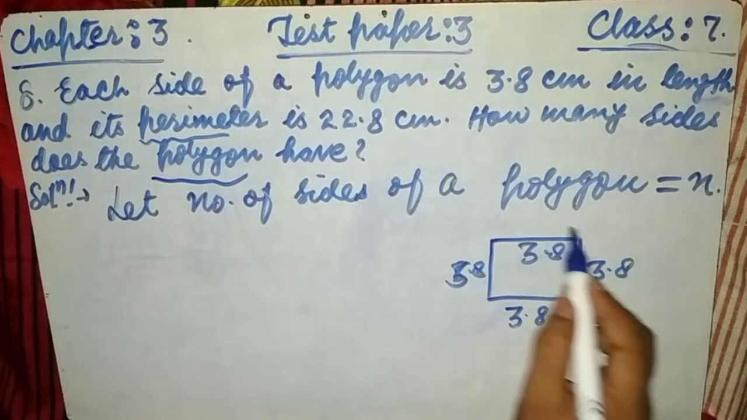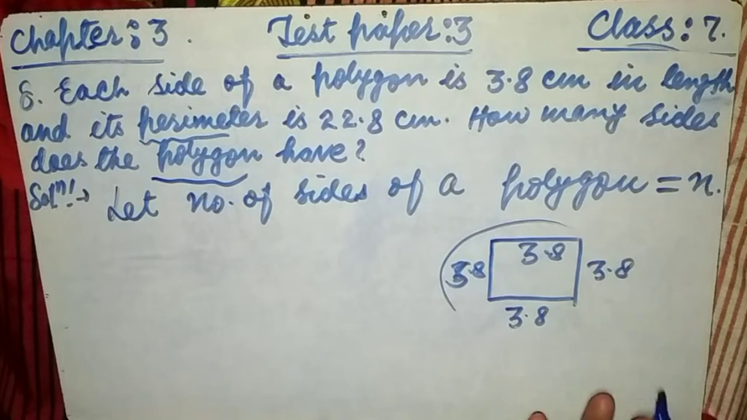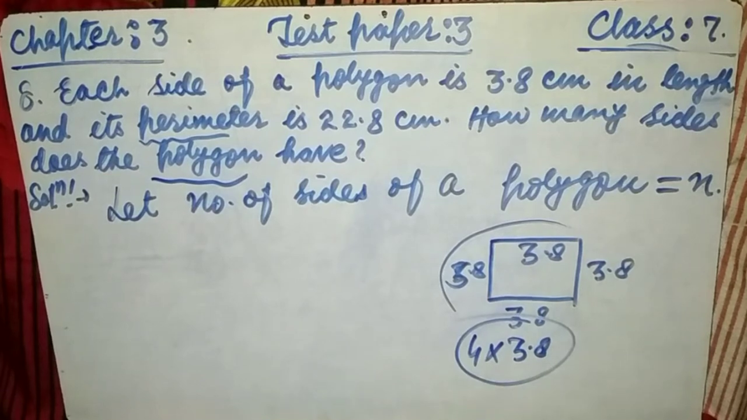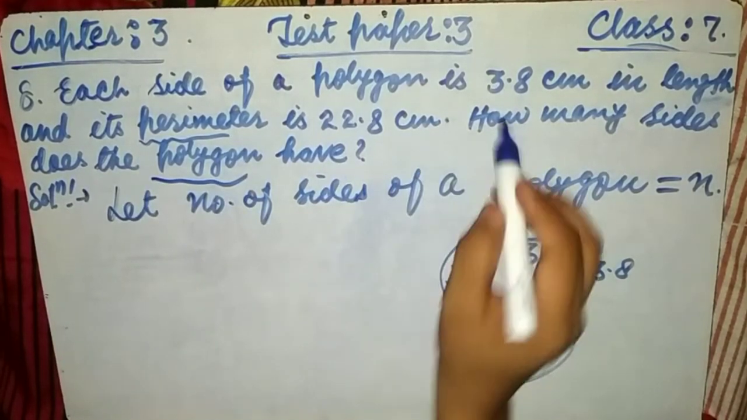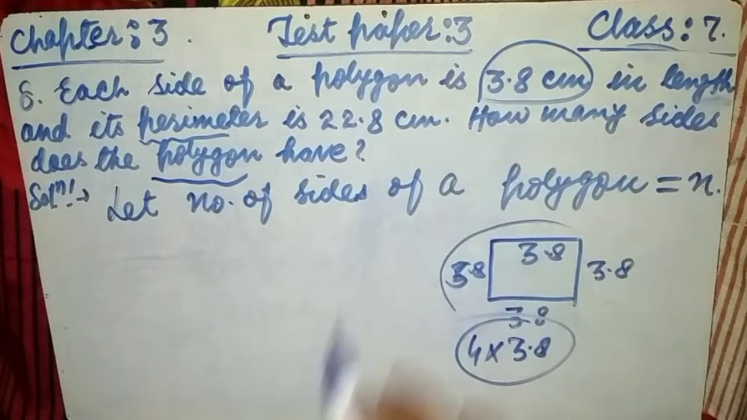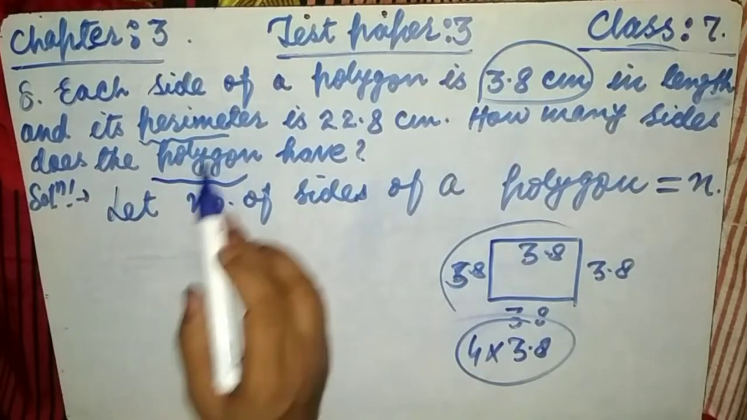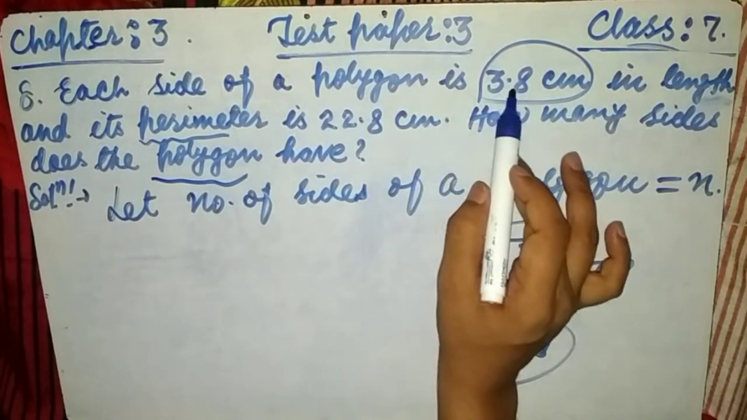Now, how many sides? It could be these 4 sides, this plus this plus this, or 4 multiplied by this. The complete length of the boundary of any polygon is known as the perimeter. And you know friends, according to this question, each side of the polygon is given, every side of this polygon is 3.8.